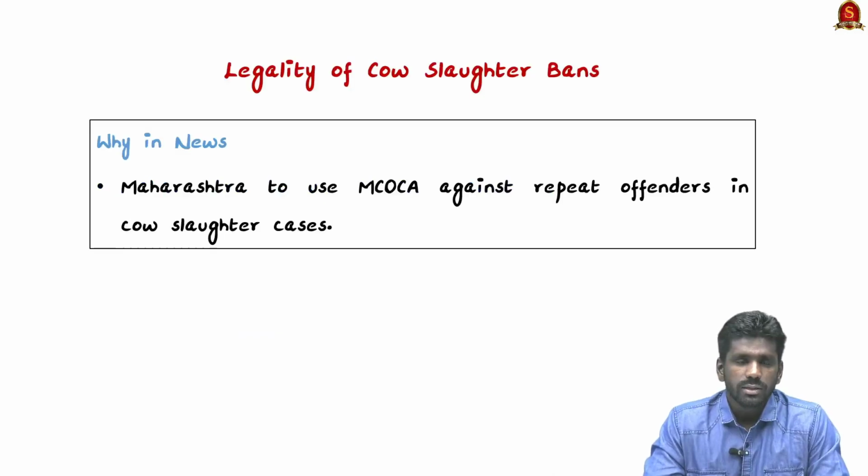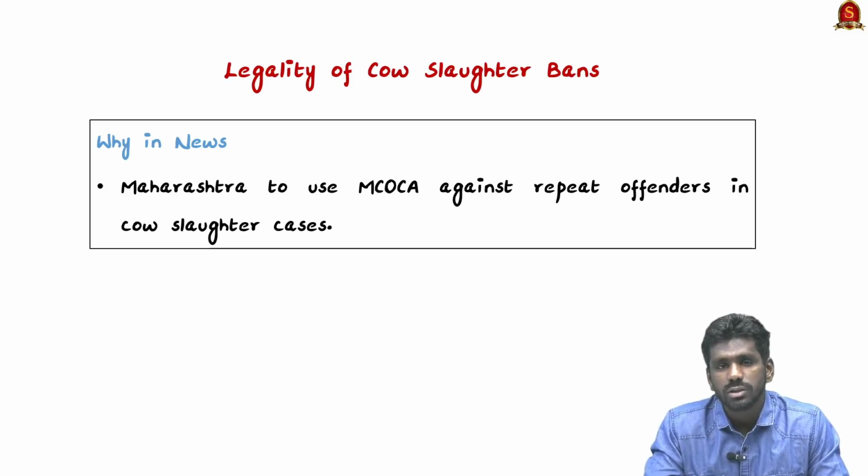Now we are going to discuss the legality of cow slaughter bans in India. There are always debates about the cow slaughter bans in India, and these debates have resurfaced because Maharashtra decided to use the Maharashtra Control of Organized Crime Act against repeated offenders in cow slaughter cases.